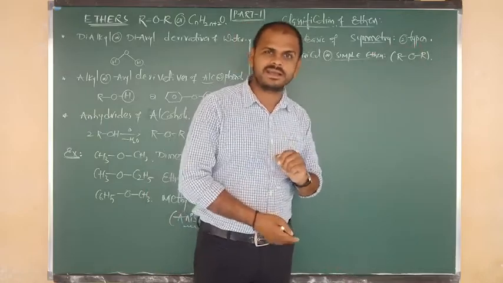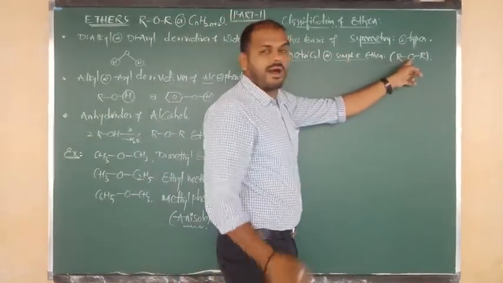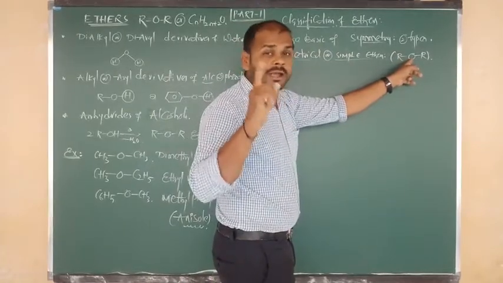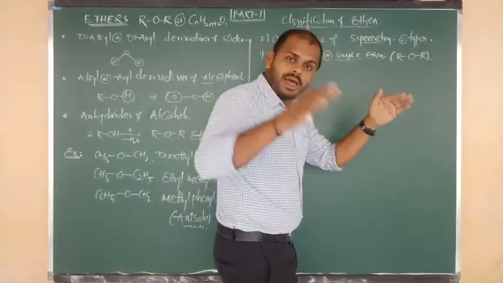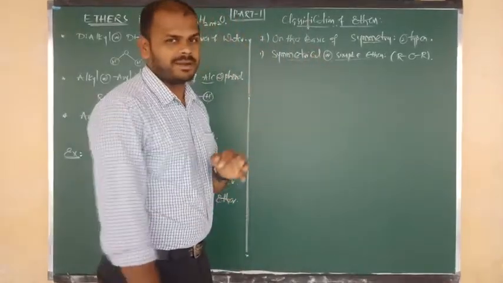I hope you understand. So in case of symmetrical or simple ethers, the central oxygen atom should be connected to two similar alkyl groups or aryl groups.